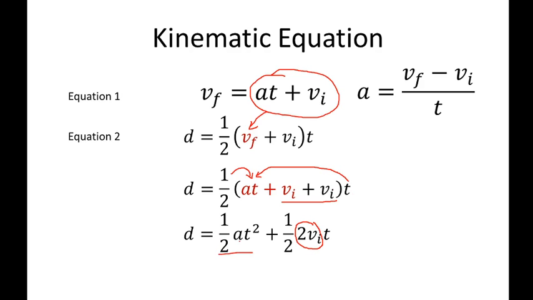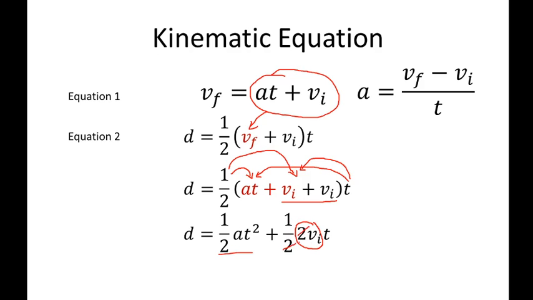And then for this side right here, we have 2VI, and then we also have 1 half distributed to the 2VI, and then t distributed to the 2VI. So combining it becomes 1 half 2VI times time. Now if you observe, we can simplify 1 half and 2VI. We can cancel this out.